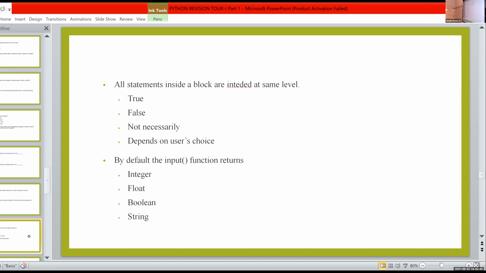All statements inside a block are indented at the same level.